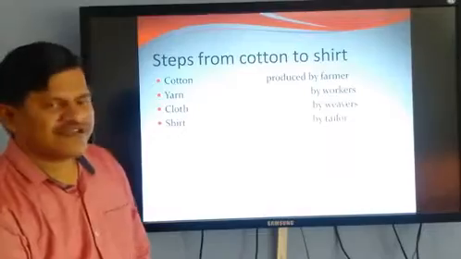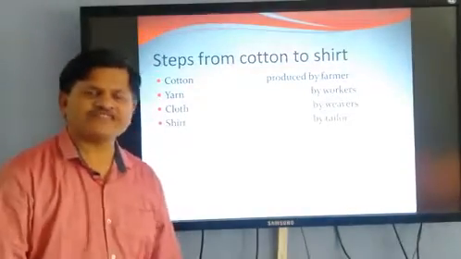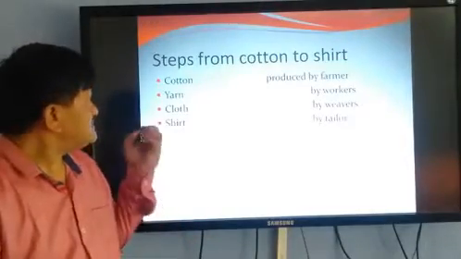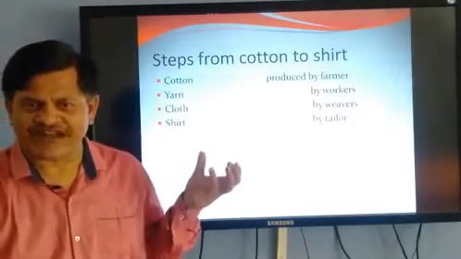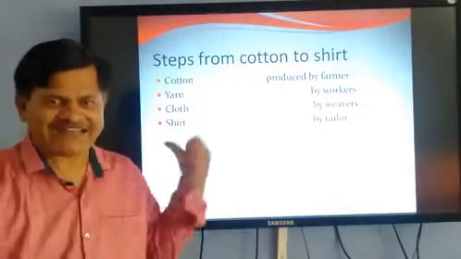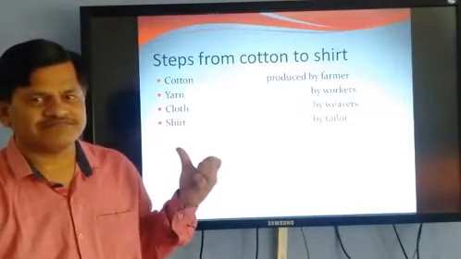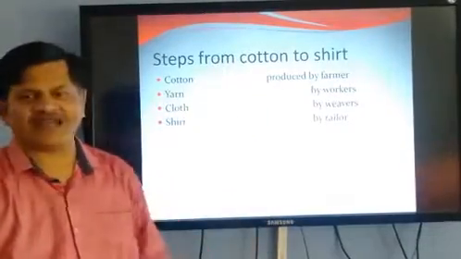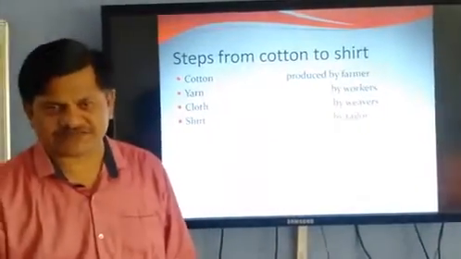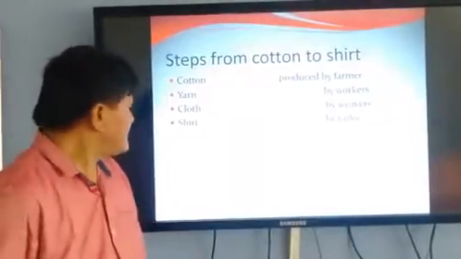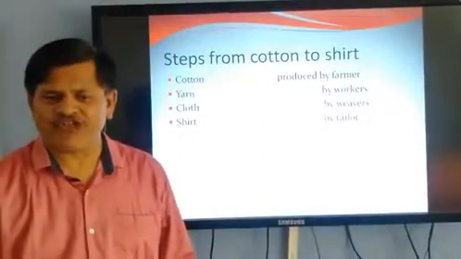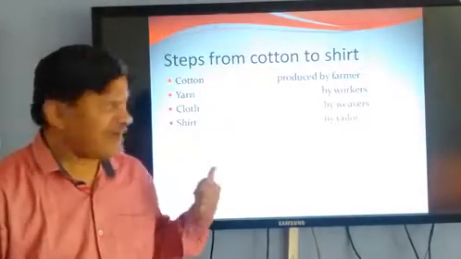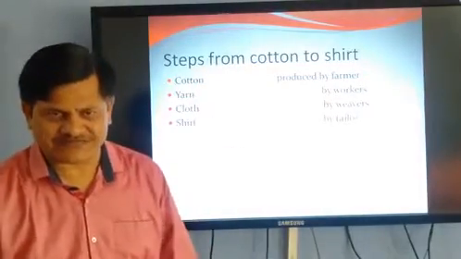Now let's see, what is the procedure of making a shirt? First, the cotton required for making a shirt is produced by a farmer. Second is yarn from cotton, made by workers.